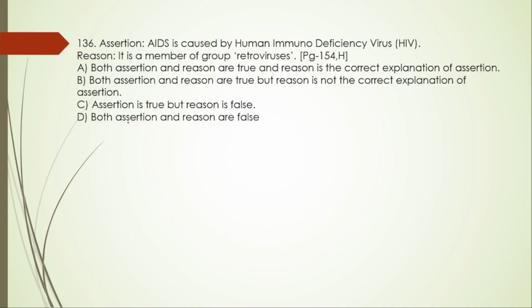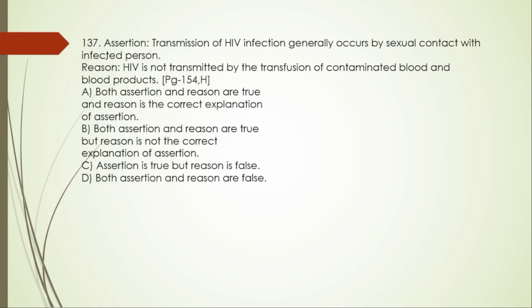136, assertion and reason type of the question. AIDS is caused by human immunodeficiency virus, that is HIV. Yes, this is right. It is a member of group retrovirus. This is also right, and it is the correct explanation. So both are correct, and the correct option is A.